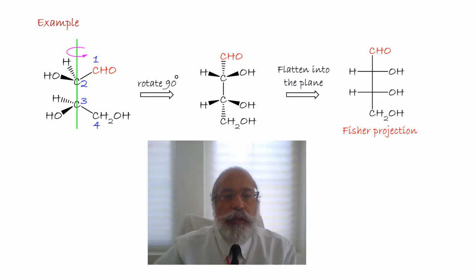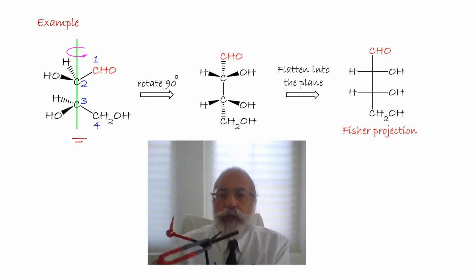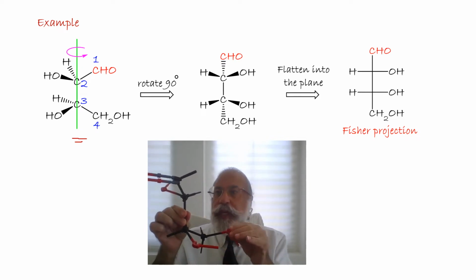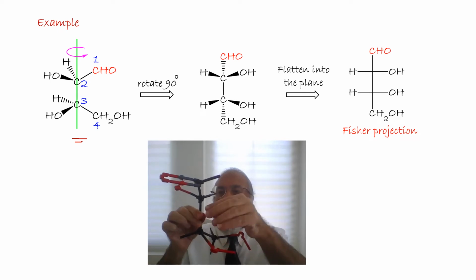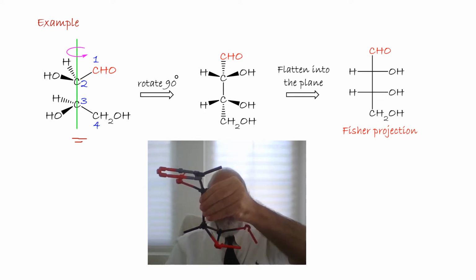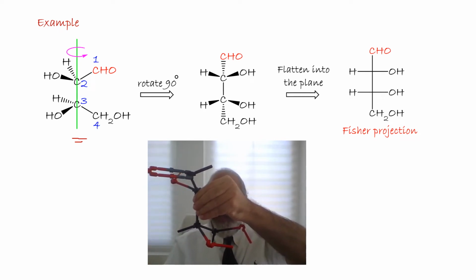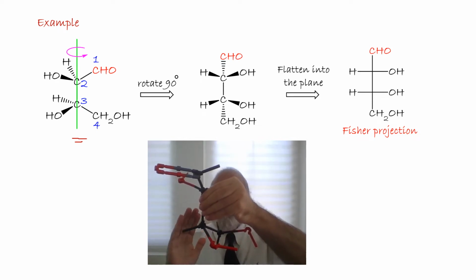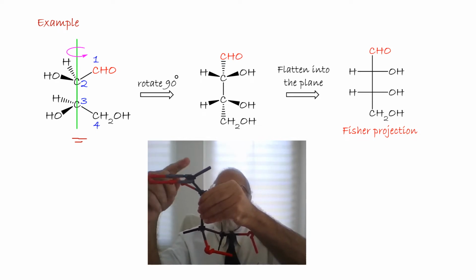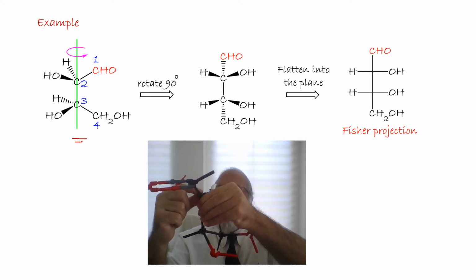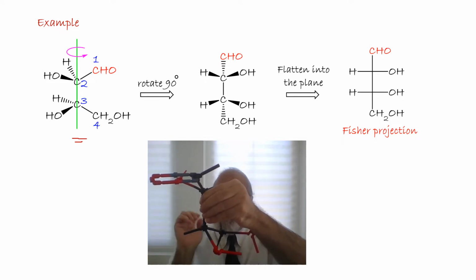Let us try to draw this molecule in a Fischer projection. Well, here it is. Remember that you are seeing the mirror of it on the screen. But to me, this is what I have: the aldehyde in the back, then this is carbon 2, the OH is on the right, H on the left.